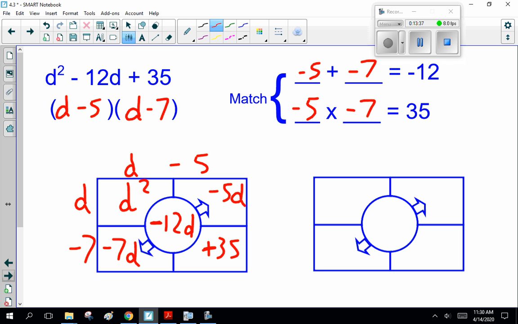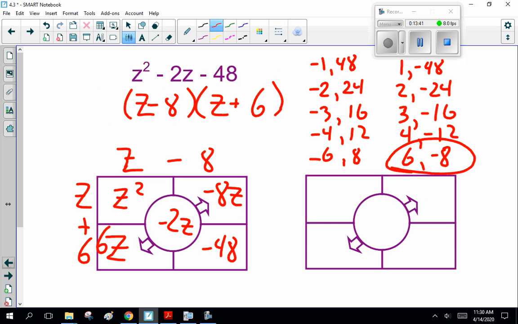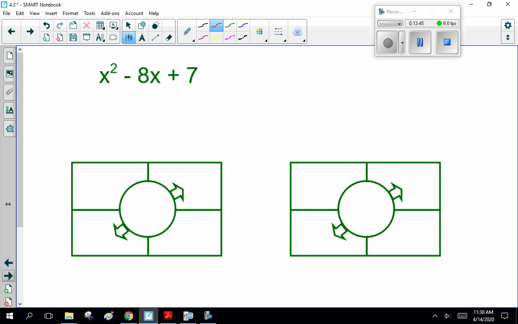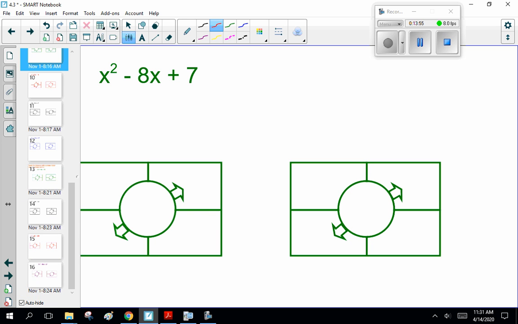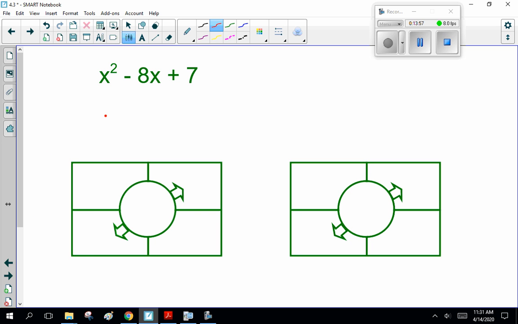So, lots of variations on this. Matching, make a list of all the possibilities, guessing and checking, whatever works for you guys. Now, I really do like these rectangles, so I'm going to do a few more of these. I actually have a bunch of them to do. Then we're going to go on and I'll show you a few tricks.